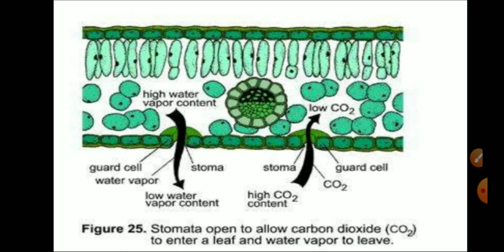When we have a low concentration of carbon dioxide inside the cell, the carbon dioxide enters the cell by the process of diffusion. When it reaches the chloroplast, the chlorophyll helps in photosynthesis by utilizing carbon dioxide and water to produce food, that is glucose.